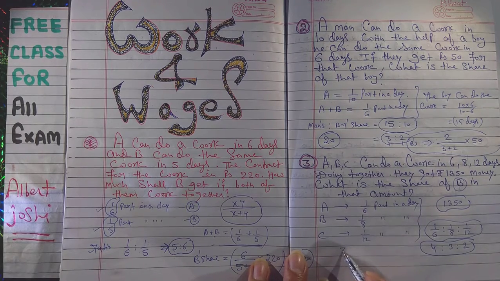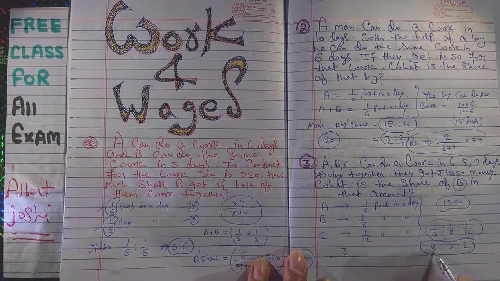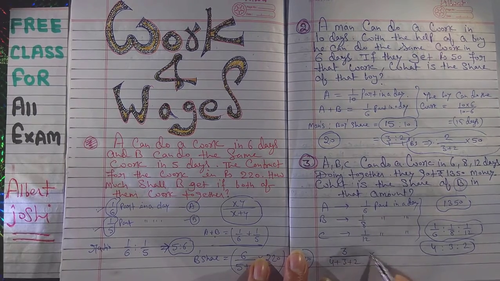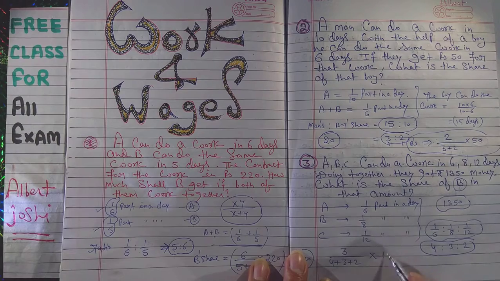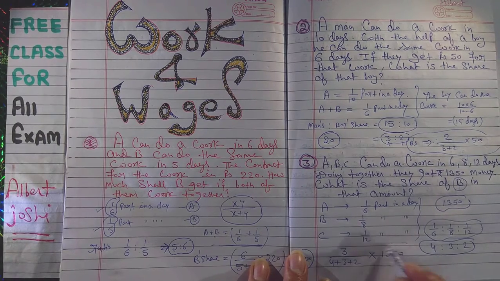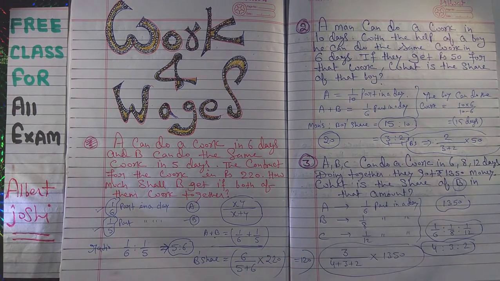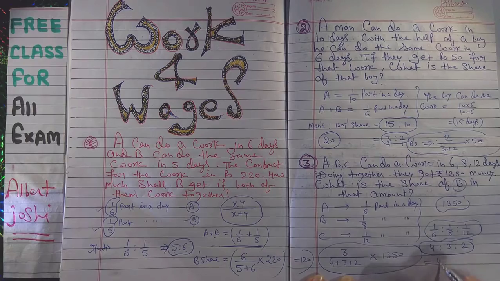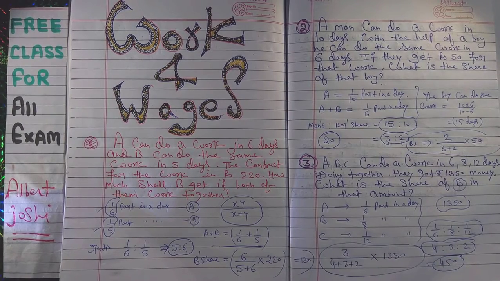So in this condition the share of B is 4 upon 3 plus 4 plus 2, into the total amount, that is 1350. If you calculate, then you will get the answer. So your answer will be 450 rupees. I think you can calculate, that is 450 rupees.